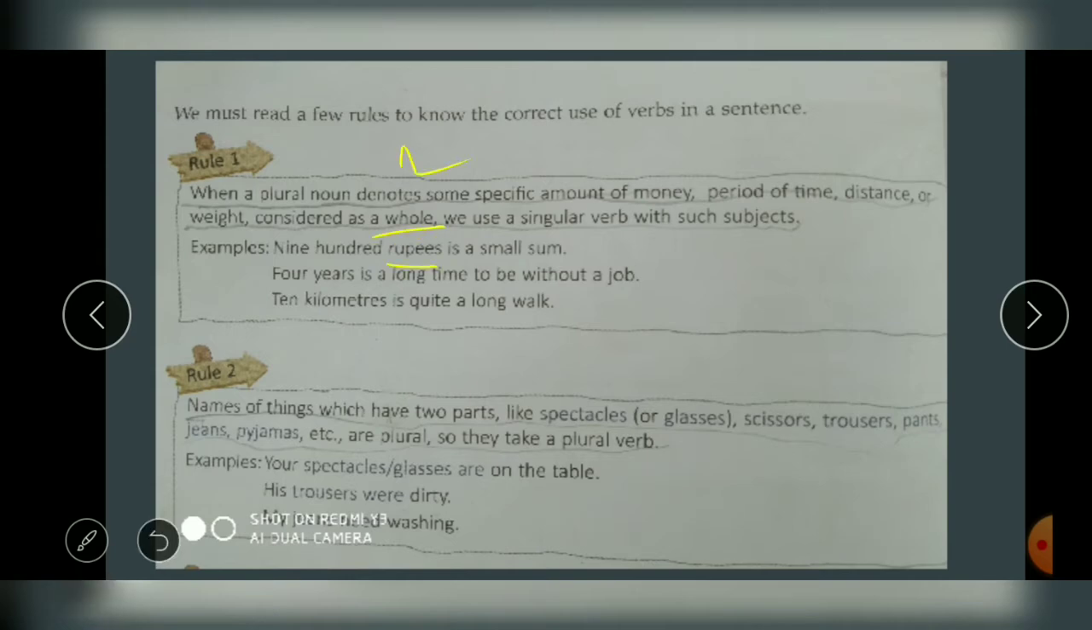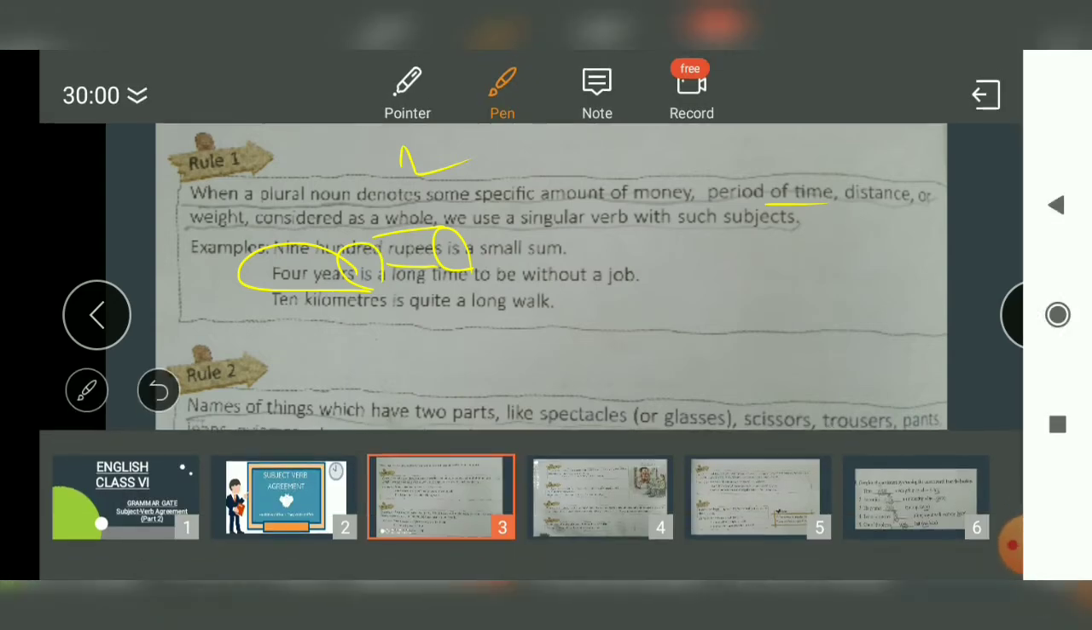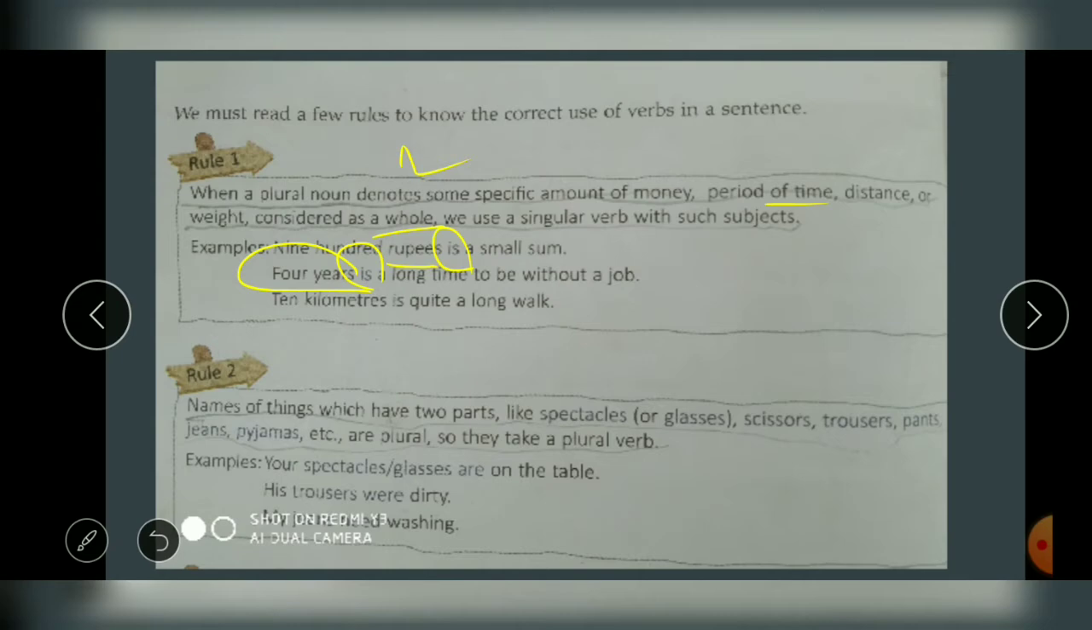Okay, rupees and is. Now 4 years. Again, are you talking about time? Yes, you're talking about time. 4 years. It's not 1 year. Because it is 4, we added s to it, it became 4 years. But still we used is. Why? Again, rule 1 applies over here. Remember, money, time, distance, weight: singular. We consider them as singular, so your verb will also be singular. Clear?